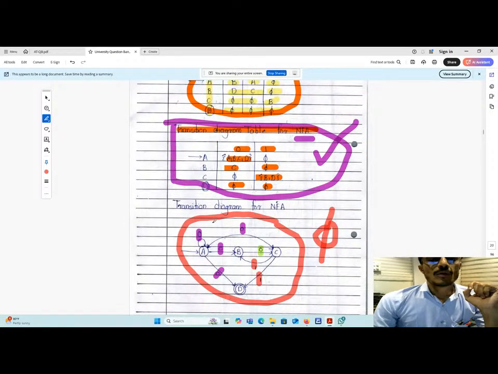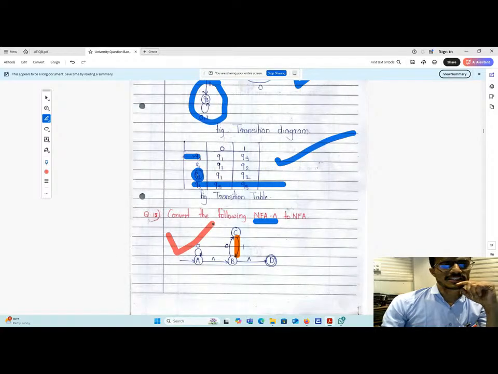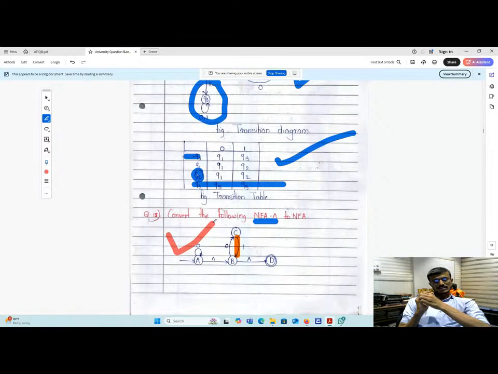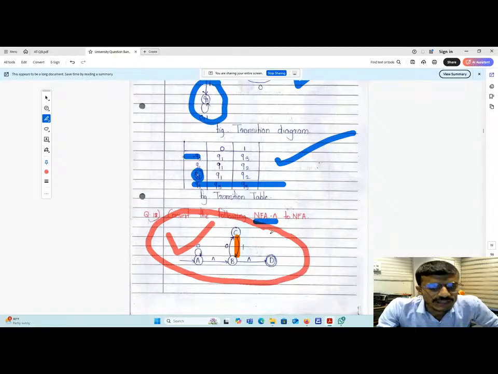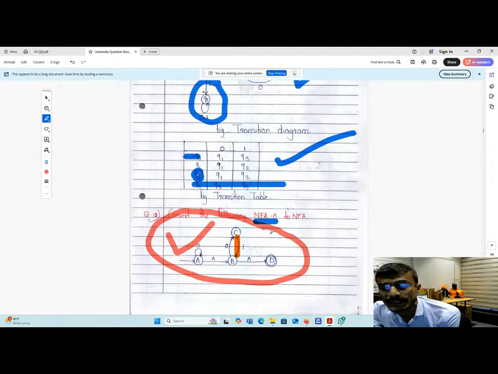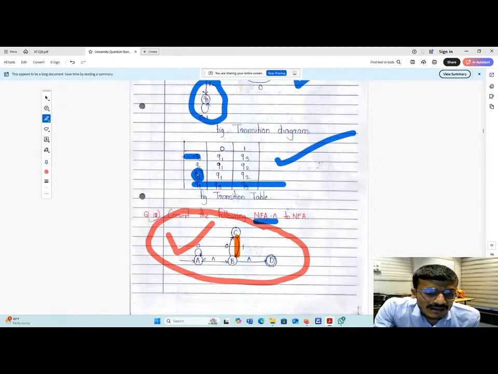Now, what is the correction over here? Can anybody suggest what the correction in this question is? Please pay attention.